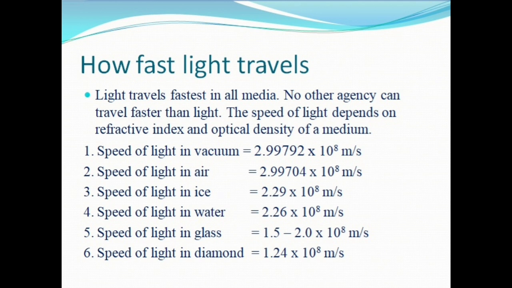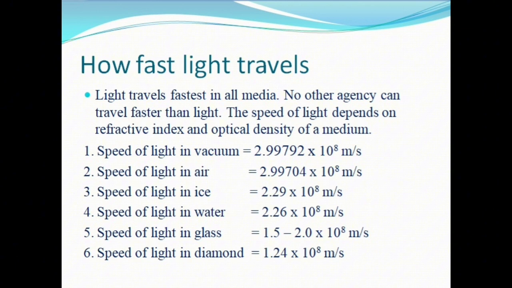How fast it travels? We know that light travels fastest in all media. No other agency in this universe can travel faster than light. The speed of light depends on refractive index and optical density of a medium. Here are some values of speeds of light in different media.